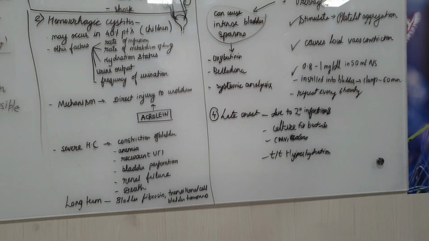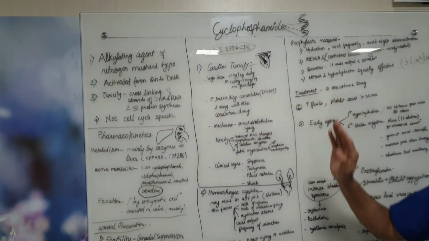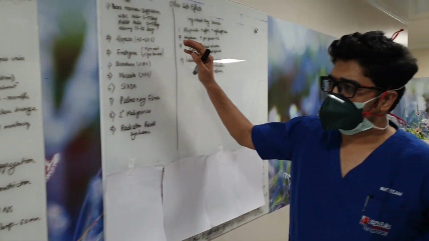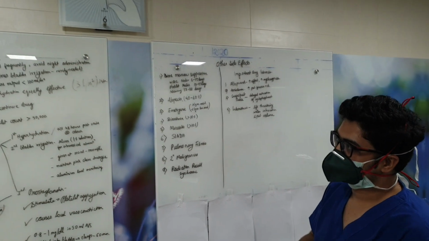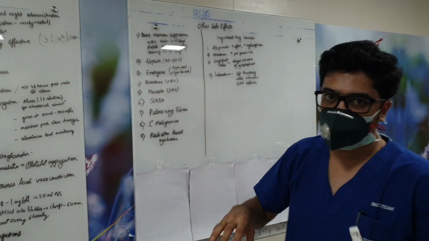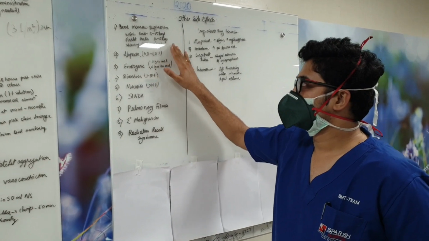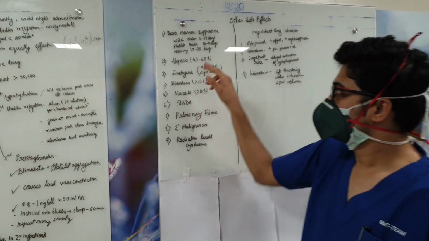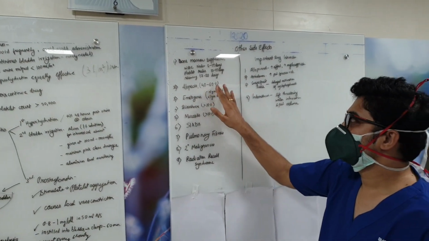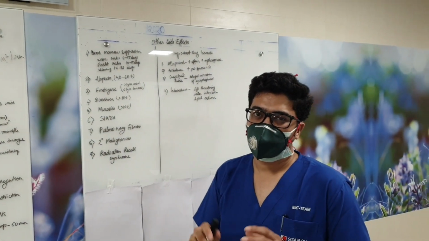So just to revise, the most important side effects to remember are cardiotoxicity and hemorrhagic cystitis. And now coming to other side effects. As we all know, it's a very potent myelosuppressive drug. It causes bone marrow suppression, and there will be a nadir of WBC around 8 to 15 days, and platelet nadir starts around 10 to 15 days, and the recovery will be in 17 to 28 days. There can be alopecia, which can be reversible in 40 to 60% of the patients, and it's a moderate emetogenic drug.